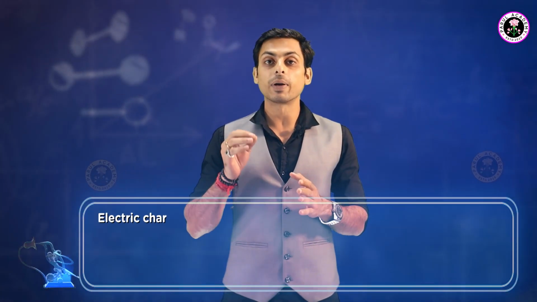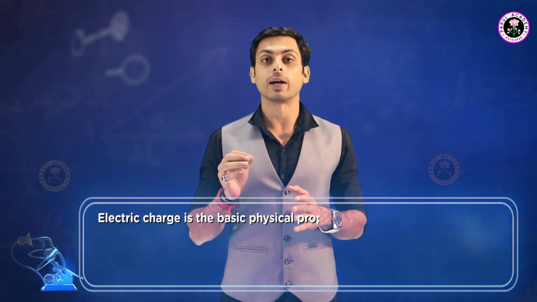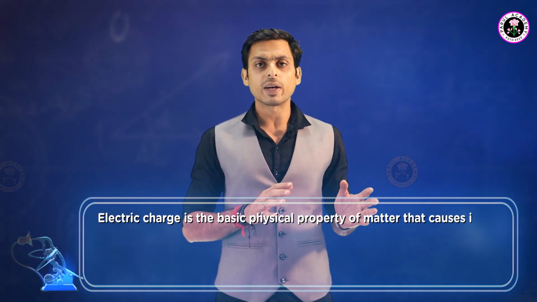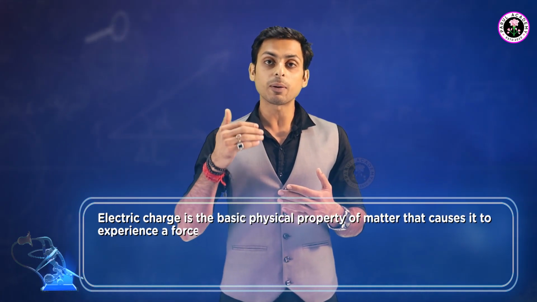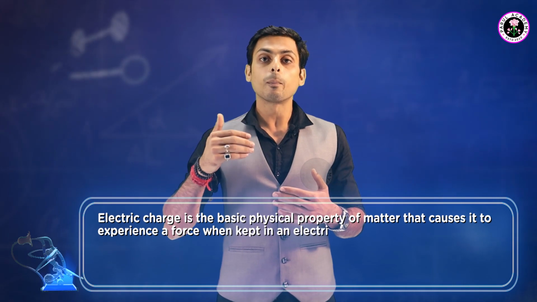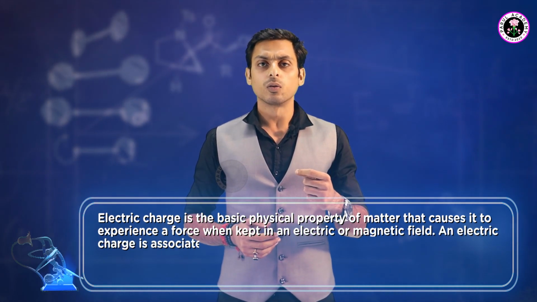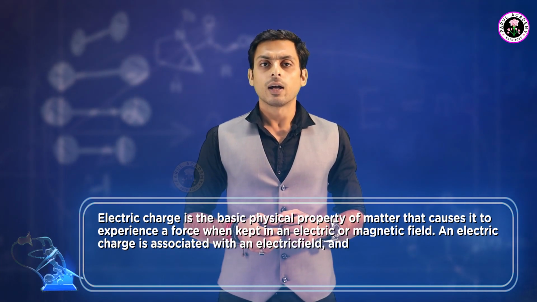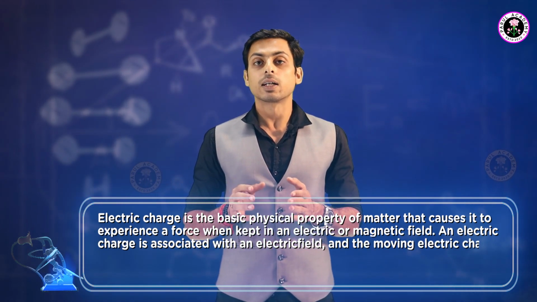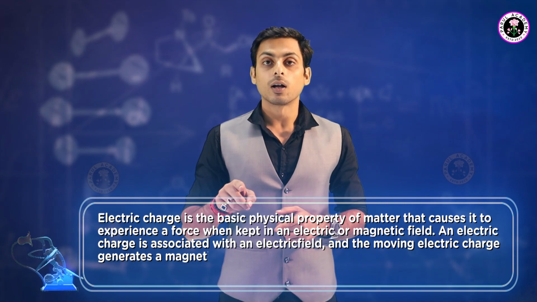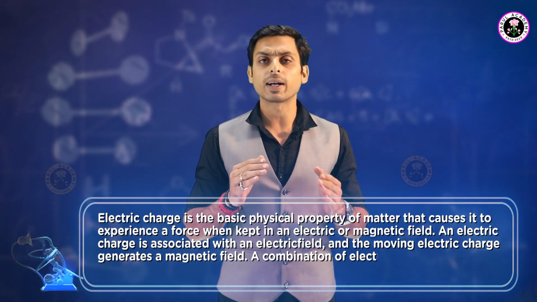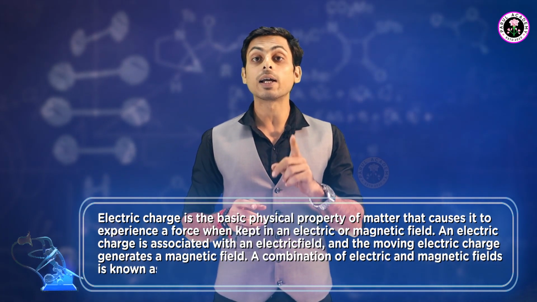Electric charge is the basic physical property of matter that causes it to experience a force when kept in an electric or magnetic field. An electric charge is associated with an electric field, and the moving electric charge generates a magnetic field. A combination of electric and magnetic field is known as electromagnetic field.